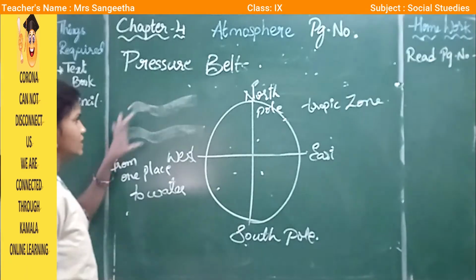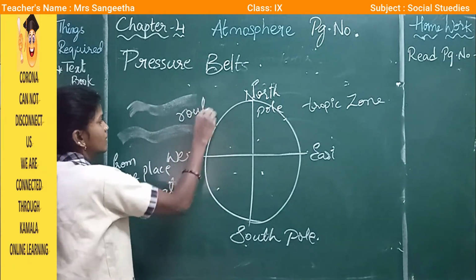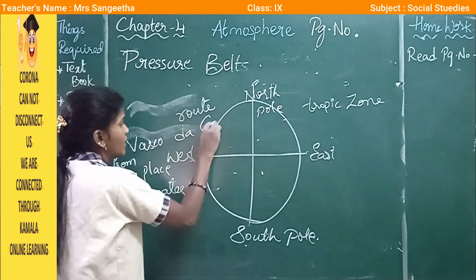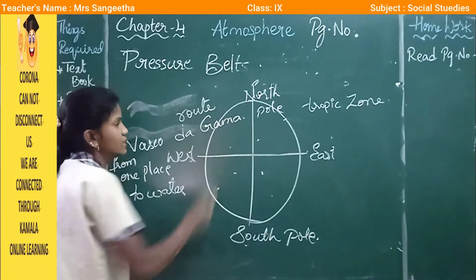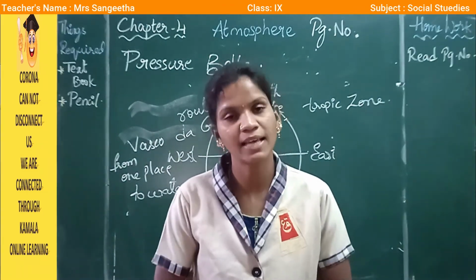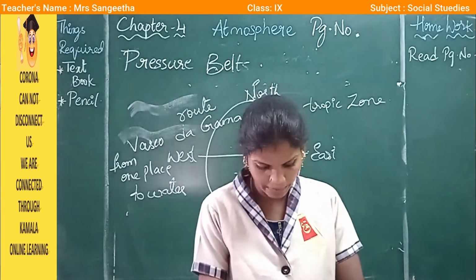With the help of winds only, we found the route. See how much the wind has helped us find the sea route of Vasco da Gama.